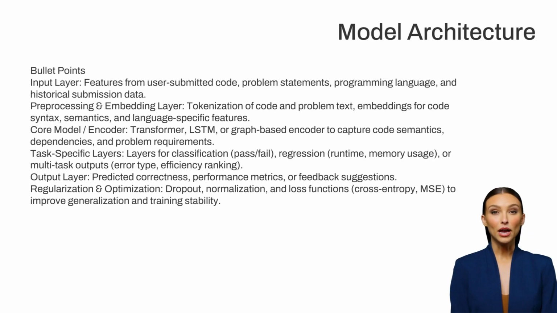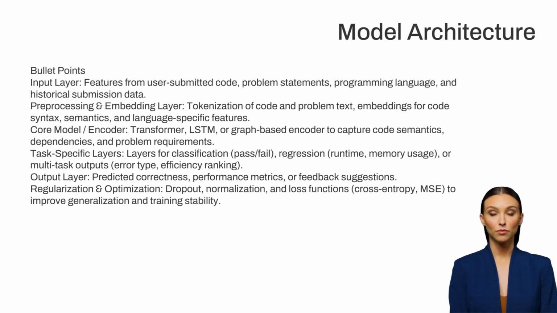Let's break down the ML model architecture for our online judge system. 1. Input layer. The input layer takes all relevant information from a submission. This includes the raw user-submitted code, problem descriptions, programming language, and metadata such as difficulty, historical user performance, and prior submission outcomes. A well-designed input layer ensures the model captures all context needed for accurate predictions.